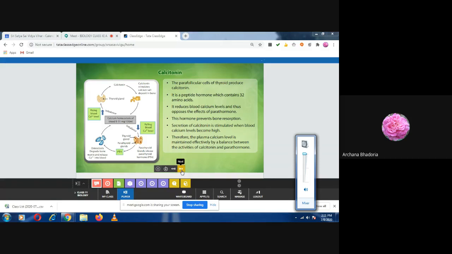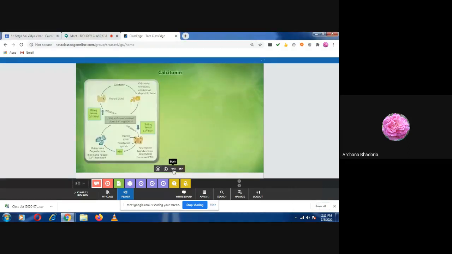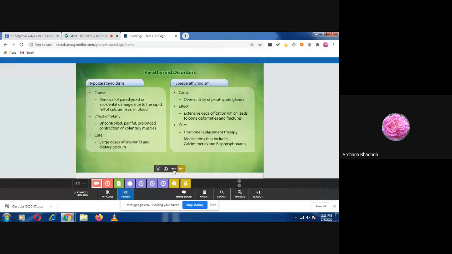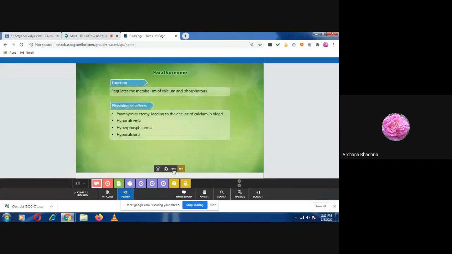Before that, parathyroid also, try to see it. Parathyroid disorders we have discussed. I just want you to revise the parathormone. The hormone which is secreted by the parathyroid gland, we call it parathormone, which helps in regulating the metabolism of calcium and phosphorus. And what are its physiological effects? Did you all note down this parathormone?